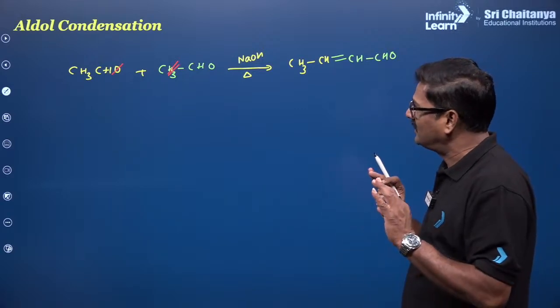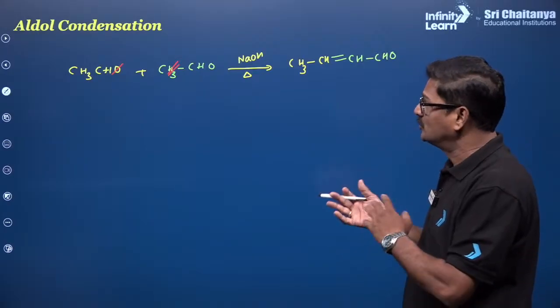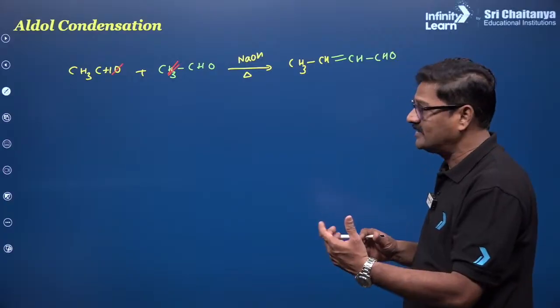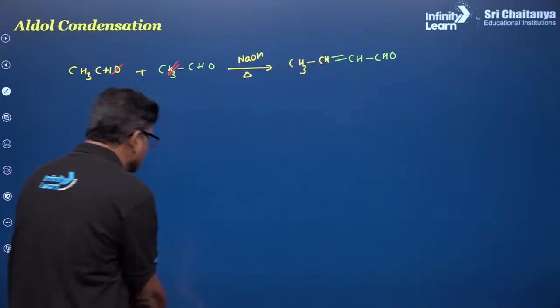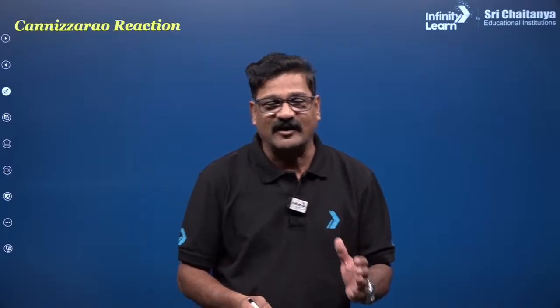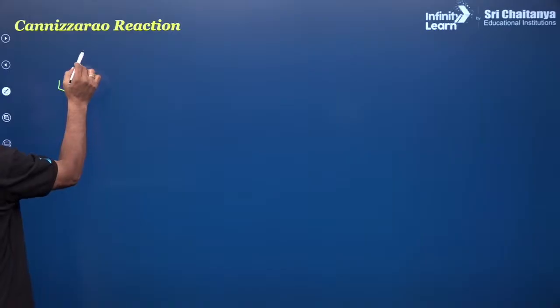Don't go to a granular level. It can be crossed aldol condensation also. If it is with two of the same alkyl, this is a self-aldol condensation. If it is two different aldehydes, you are going to get a combination of crossed aldol products. And I want to say the Cannizzaro reaction. If an aldehyde having alpha hydrogen is heated with sodium hydroxide, it undergoes aldol condensation. If there is no alpha hydrogen, it is going to participate in the Cannizzaro reaction. That is the difference. Let us say HCHO.